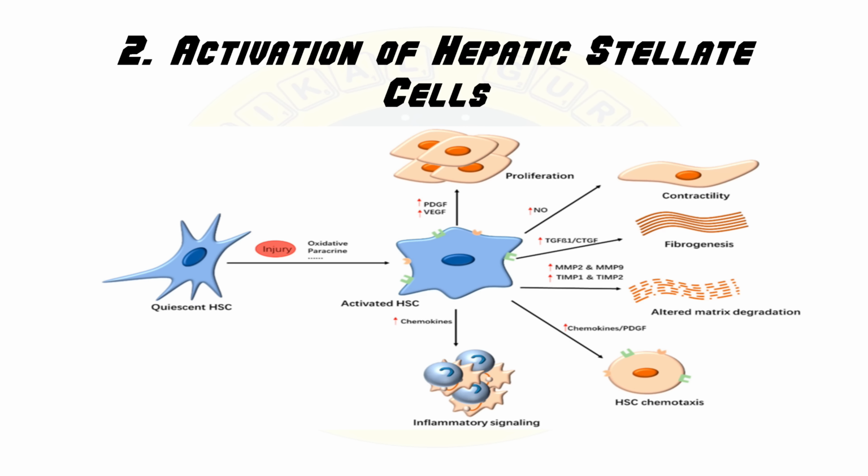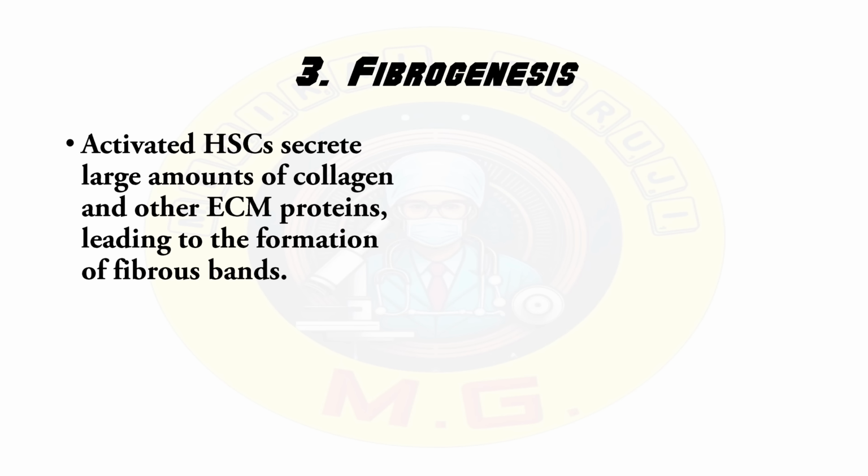Then fibrogenesis occurs, that is activated HSCs secrete large amounts of collagen and other extracellular matrix proteins, leading to formation of fibrous bands. The excessive deposition disrupts the normal architecture of the liver, which results in creation of fibrotic septa and regenerative nodules. Then the role of cytokines and growth factors.